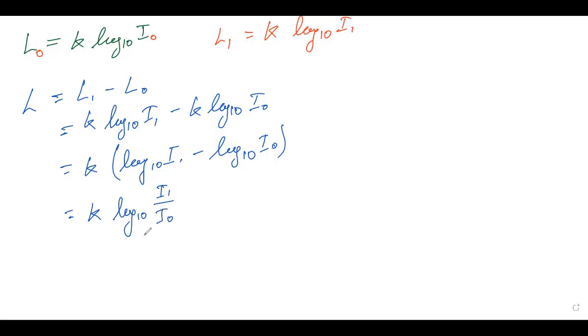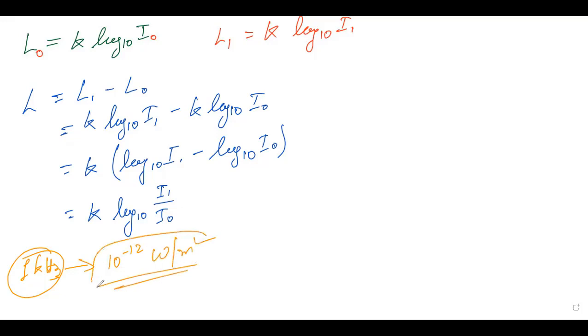And with this value, if I say for the minimum sound, which has been produced, that is, as we just discussed, 1 kilohertz, then that has an intensity of 10 to the power minus 12 watt per meter square. This is the minimum value which we are taking for the intensity. Under that situation, the loudness will be considered to be this value, and with that we will be able to do the calculation of any other comparison also.